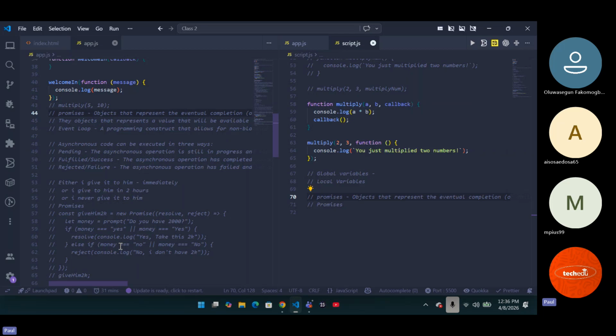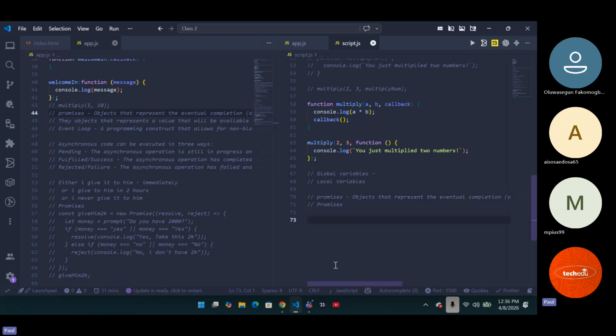The second one is that you spend it. That's failure. So I don't have anything to eat. Do you get now? That's failure. Then the third one is that you successfully kept this 2K for me and gave it to me. That's success. Those three things are very much important in promises.